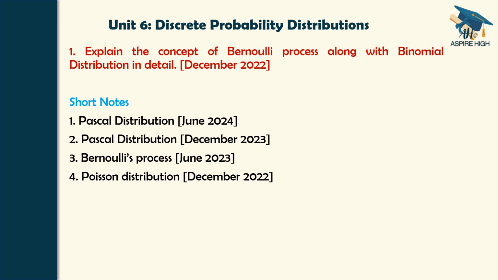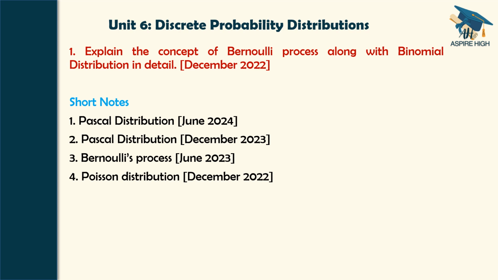Next unit, unit 6, discrete probability distributions. Here, the main question was asked in section B, compulsory question. Explain the concept of Bernoulli process along with binomial distribution in detail. Short notes are very clear here.